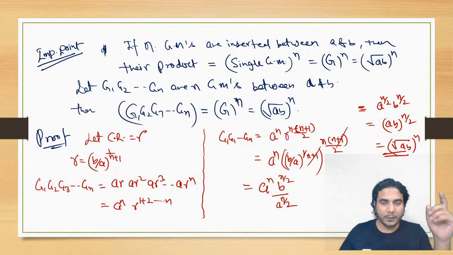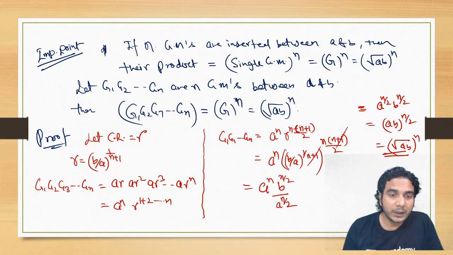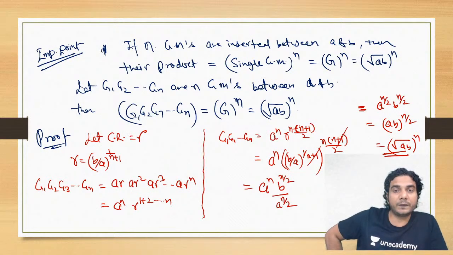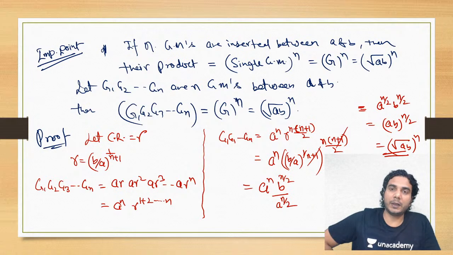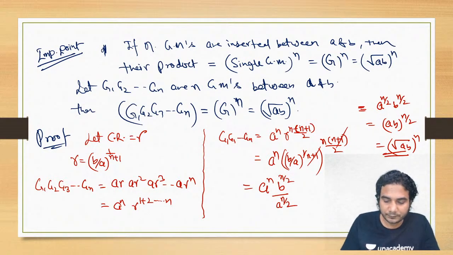So if you need to find the product of n geometric means between two numbers, then no need to find the geometric means individually. You can directly use this formula, find their single geometric mean by taking the square root of their product and put n power. All right, if you have 5 geometric means, then put power 5 and so on. All right, so I hope it is clear.